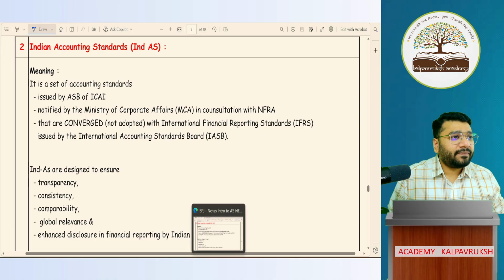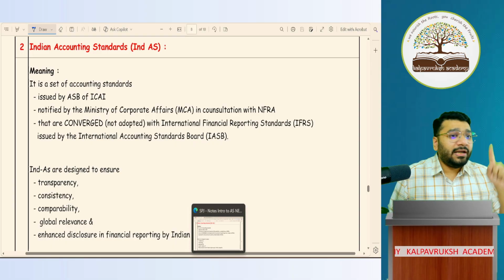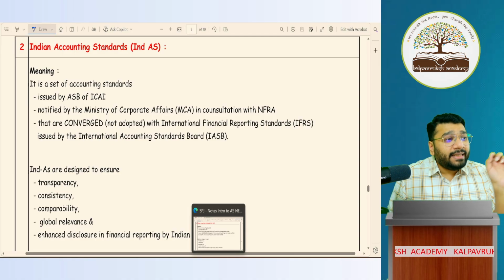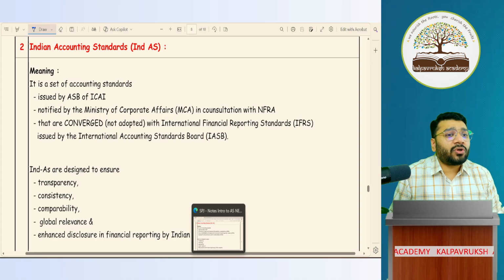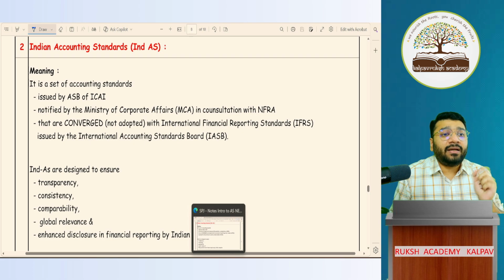Now, all of you know that in India, we have two types of accounting standard. One local language, second international language. The local accounting language is called accounting standard. Just accounting standard is called the local language. International accounting language is called here Ind AS. Ind AS is nothing but convergence with IFRS. It is convergence with IFRS.